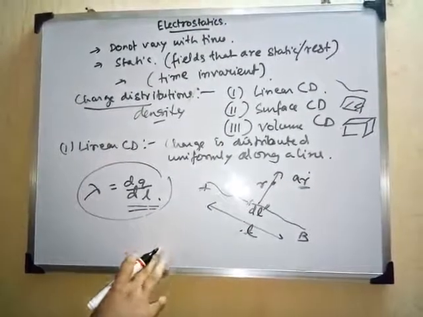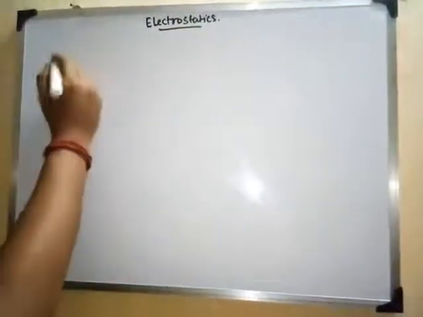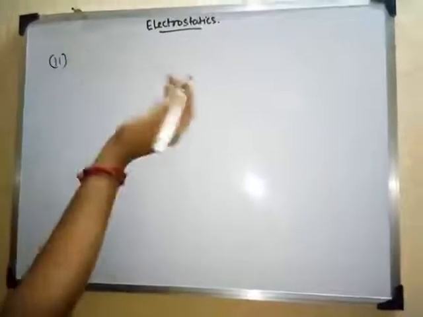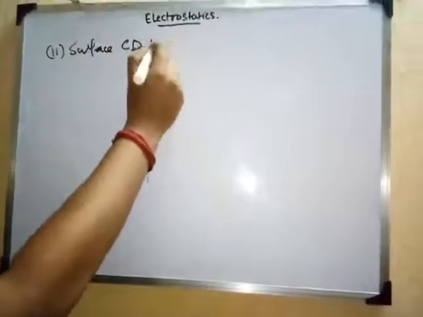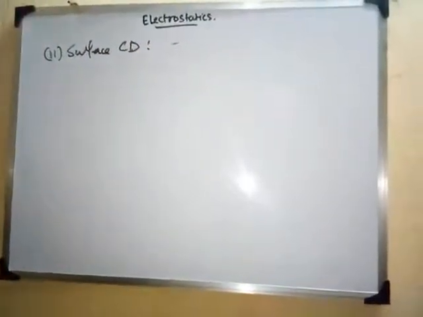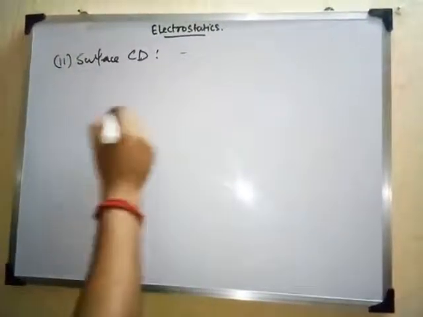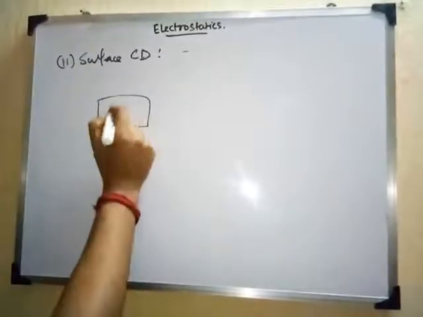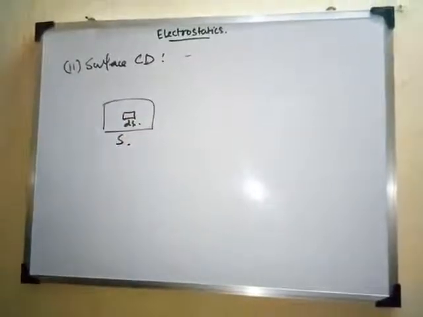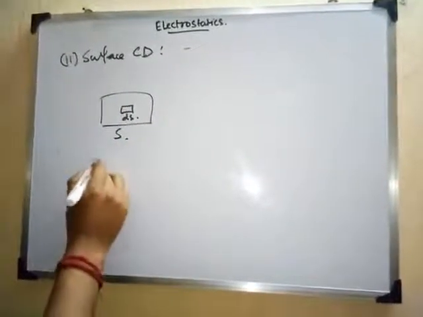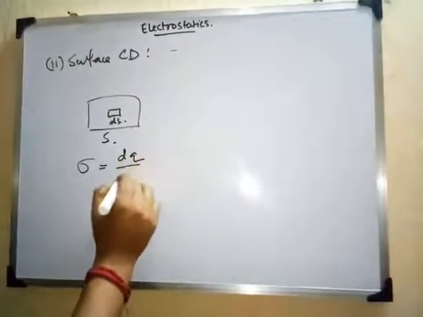After this, we will discuss surface and volume charge distribution next. The next is surface charge distribution, or charge density. This is actually the same principle applied here, that is, the charge distributed continuously over some area. Suppose we have this kind of area. We take a small section of this area, ds, and the total area we consider as S. So this is represented by sigma equals dq by ds.